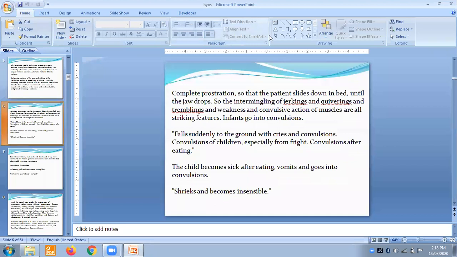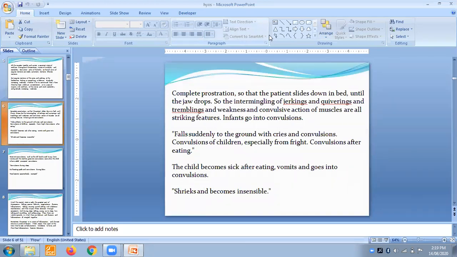Try to understand the level of prostration. Complete weakness, complete exhaustion, the patient slides down in the bed and the jaw drops.